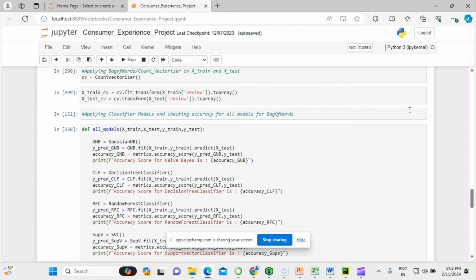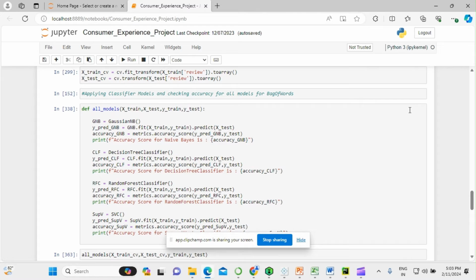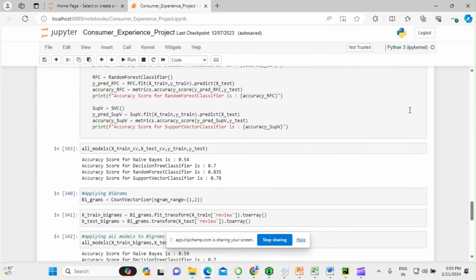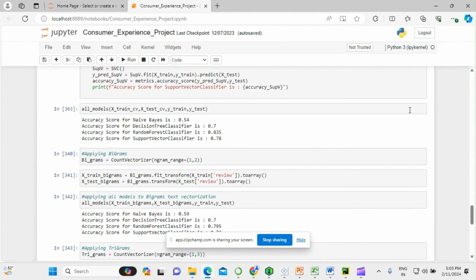I have applied that object on the train and the test sets, and then I have called the machine learning algorithms, saved them in a function, and applied them all at once. Then I have calculated the accuracy score; 0.835 is the best accuracy from the four algorithms.